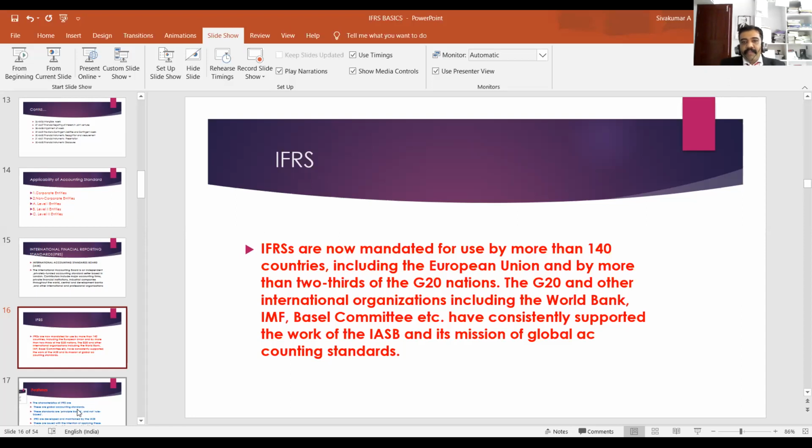That means IFRS are now mandatory at the world level. More than 140 countries recognize the relevance of IFRS and have made it mandatory in the accounting work related to business organizations of their country.